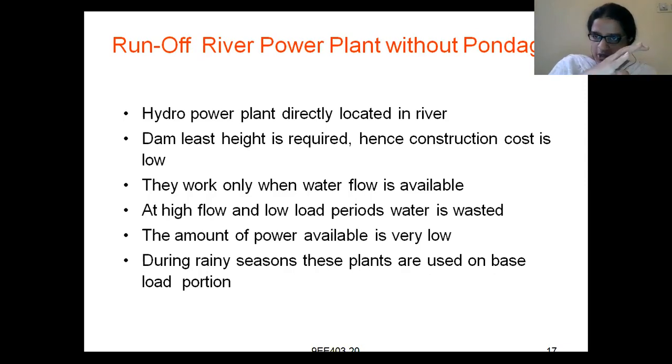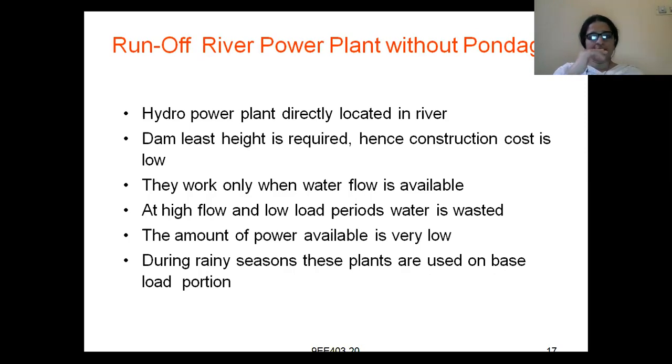Your river is providing a good facility of water storage also. So whatever dam height you require is less, as you are not constructing a catchment area or reservoir. So your construction cost will also be very low. They work only when water flow is available. As there is no pondage, no storage of water, that river should be a perennial river. If that river is not perennial, or it dries off, then there won't be any water available.